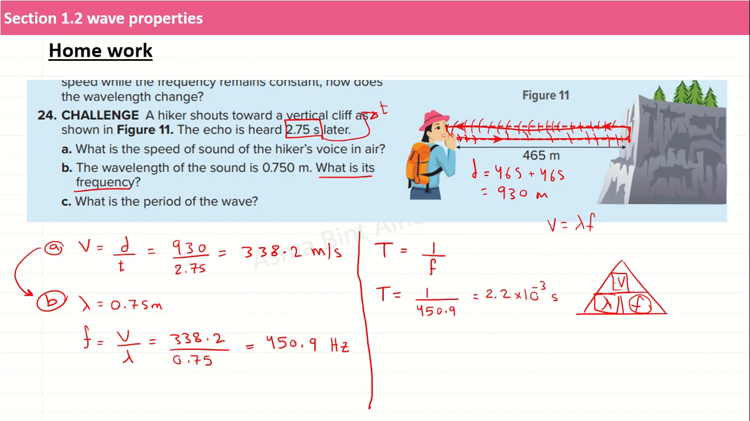So this is the period, which is the time it takes the sound to make one complete cycle. Now, two notes. The small t is not the same as the big T. The small t is the time it takes the wave to travel a certain distance, while the big T is called a period. It's the time it takes to make a full wave. So these are two different things.